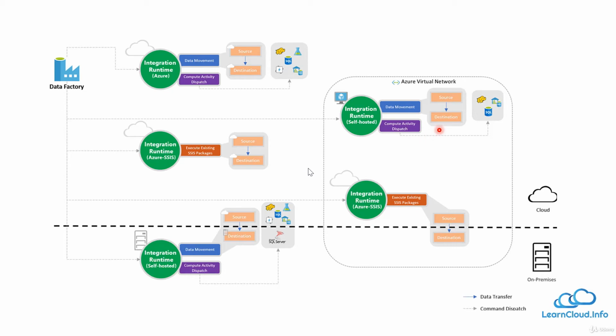And if the source or destination is in the cloud but in private virtual network cloud, we need to install self-hosted in private virtual network cloud. If any of these in on-premises, below the line, we need to install self-hosted in on-premises.